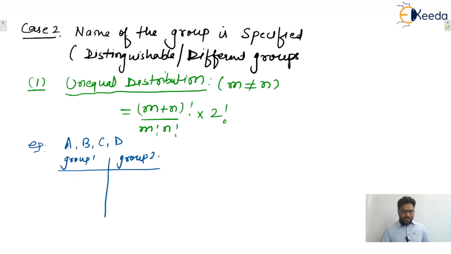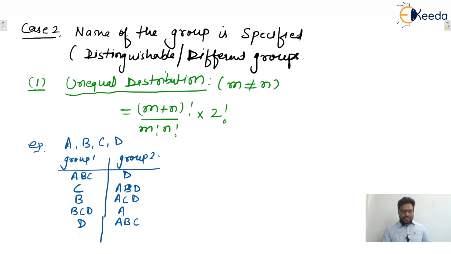So let's say ABC and D, then ABD and C, then ACD and B, and BCD and A. Now we can take D and ABC as well, because this is a different combination, since the groups are distinct.